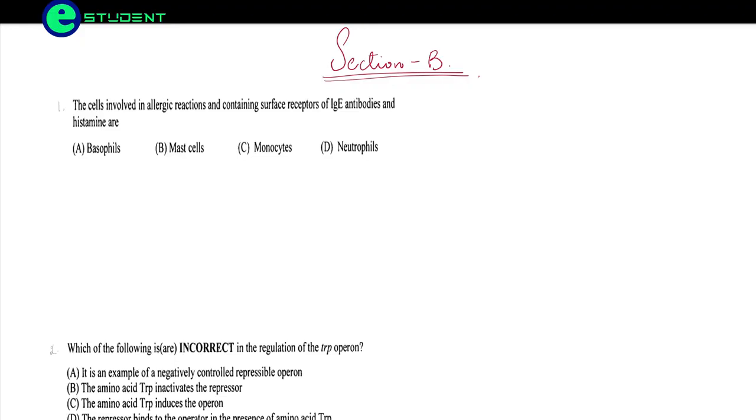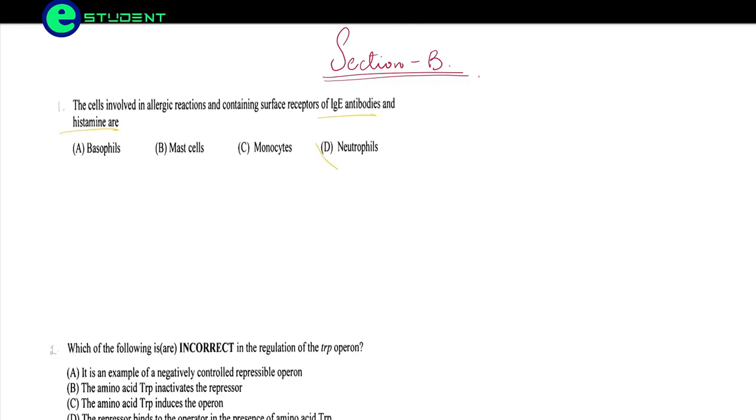Okay, so the first question: the cells involved in allergic reactions and containing surface receptors of IgE antibodies and histamines are. Whenever an allergic reaction takes place in our body, there is always an involvement of IgE antibodies, and they are going to produce histamine. The histamine is produced by which cells?